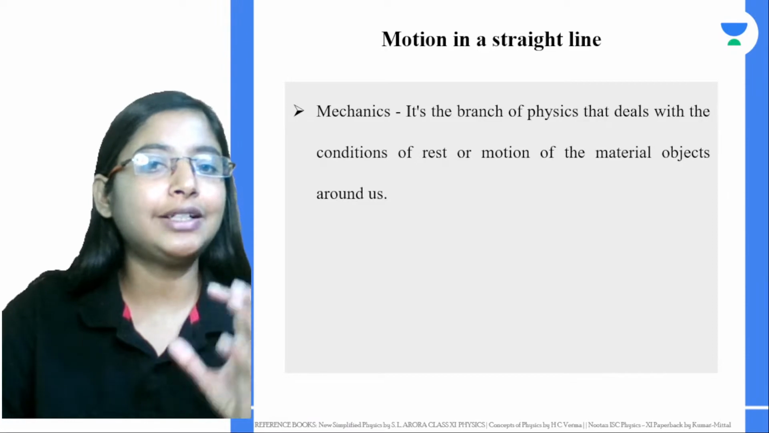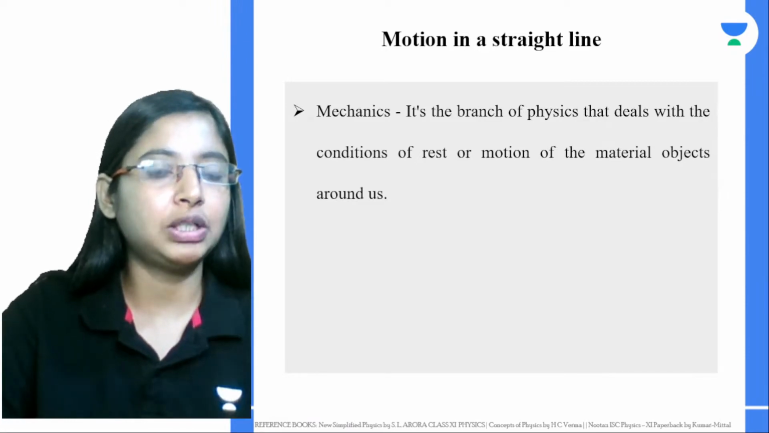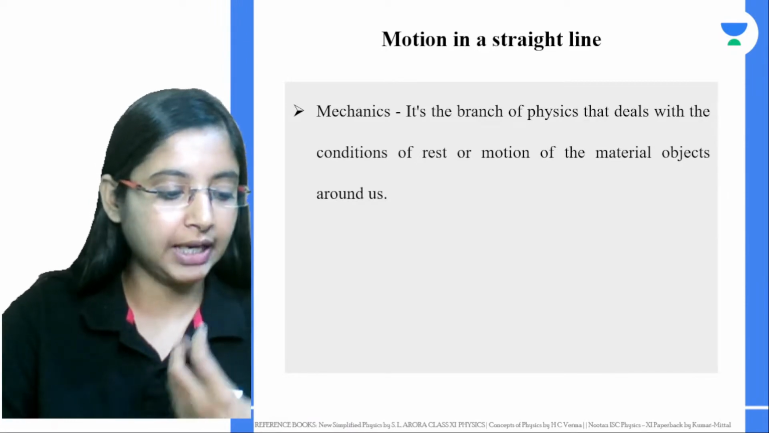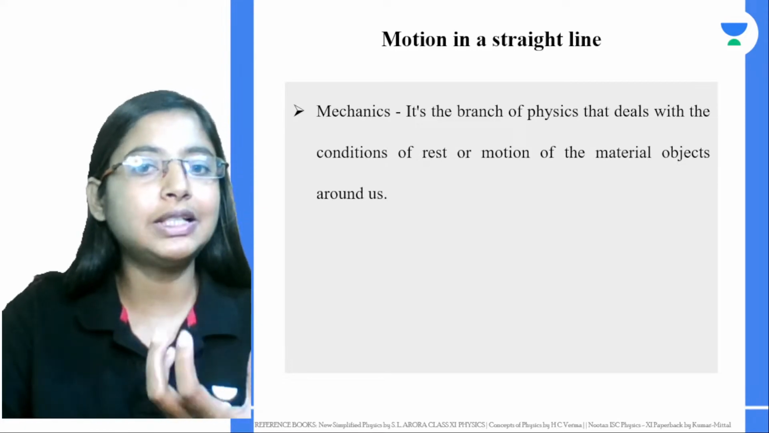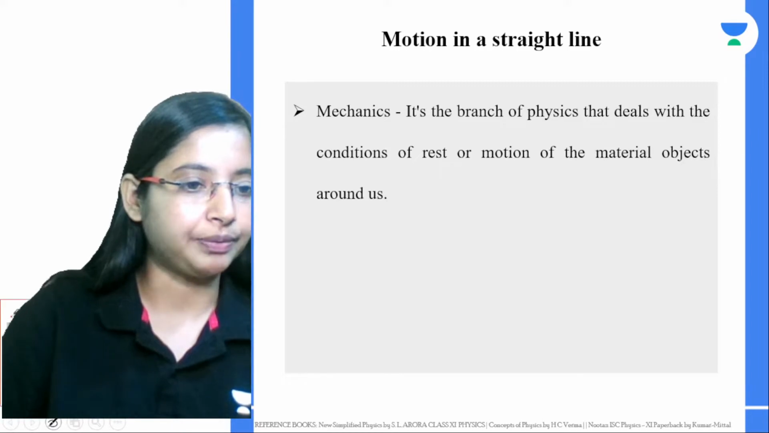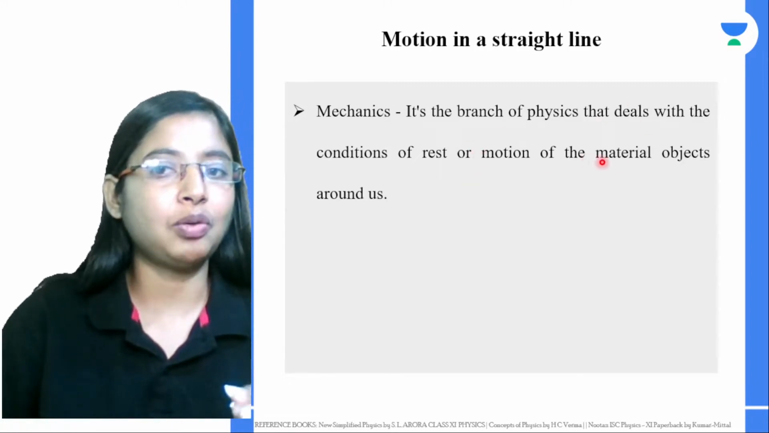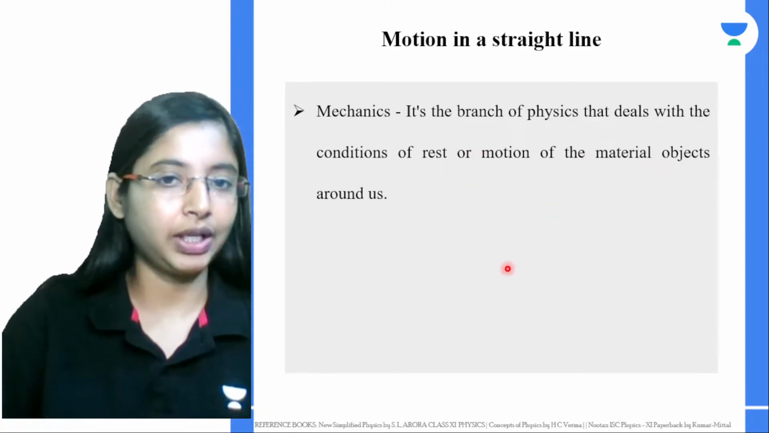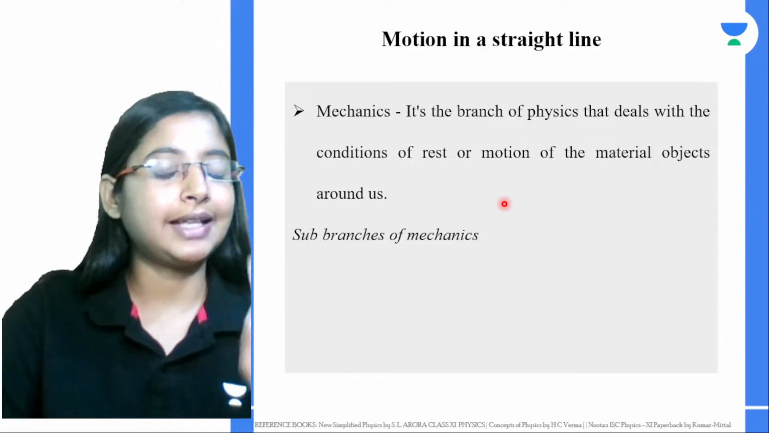Okay, so we started with what is mechanics, because when we're talking about motion in a straight line or motion in a plane, we are talking about this particular branch in physics, which is mechanics, that deals with the condition of rest or motion of a material object around us. Now, this mechanics has 3 sub branches.